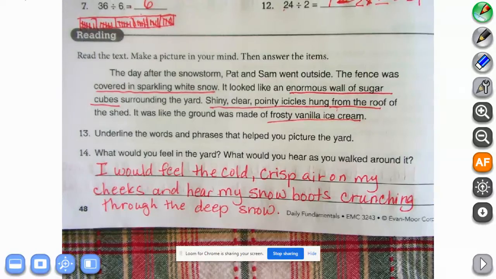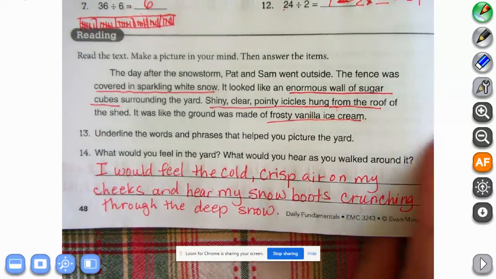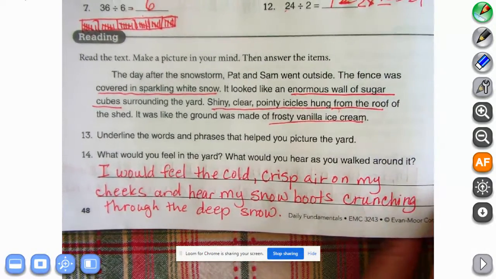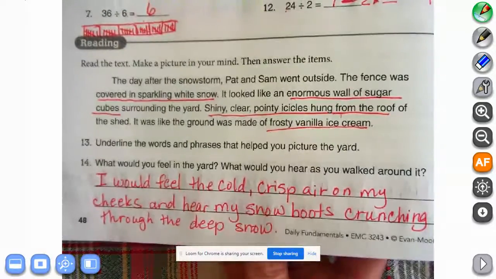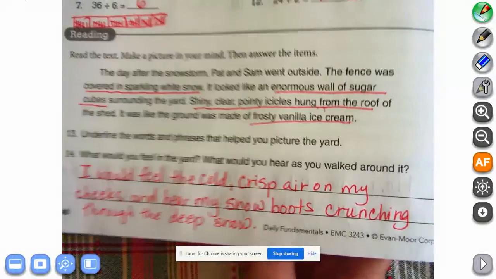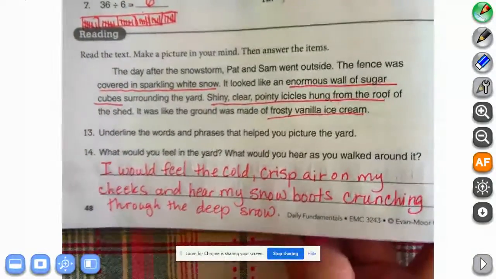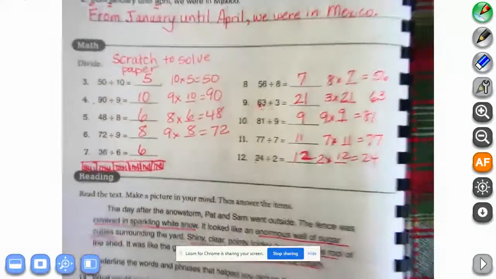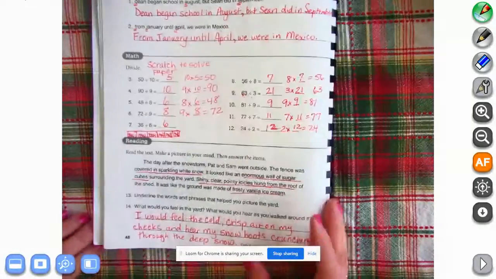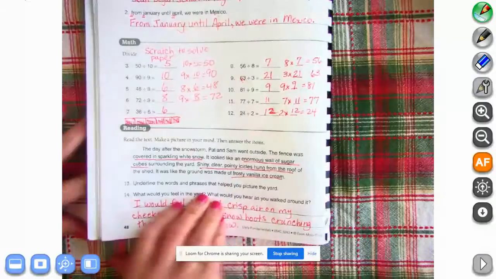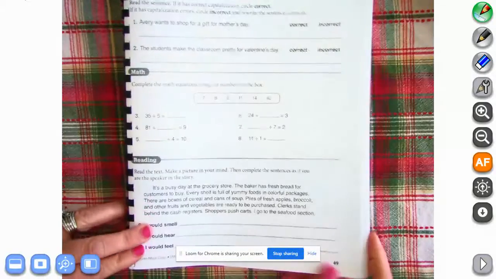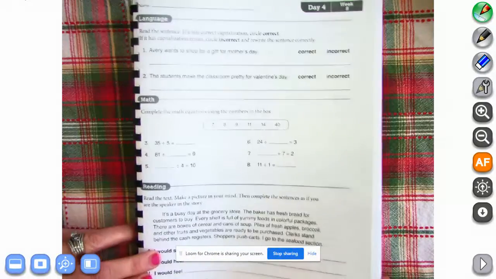All right, so that is all we're going to do for today. We're not going to start on a new page because we're going to go to Thanksgiving break, and I don't want you to have started your page and then wait a whole week to get going on the next page. So just make sure this page is corrected and that you're all caught up, that you have all of the pages. So we should be all the way caught up, and that the Monday after Thanksgiving, we'll come back and start on page 49. All right?